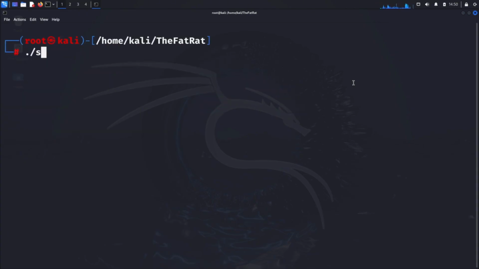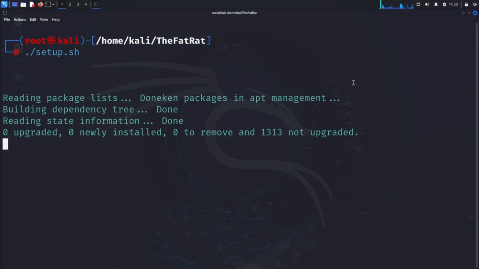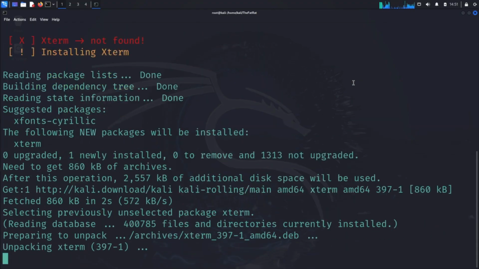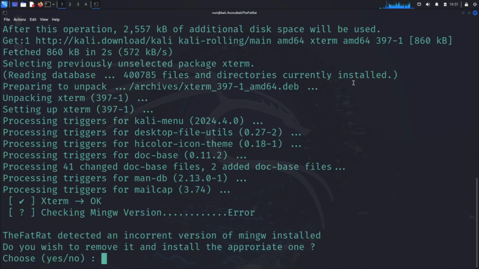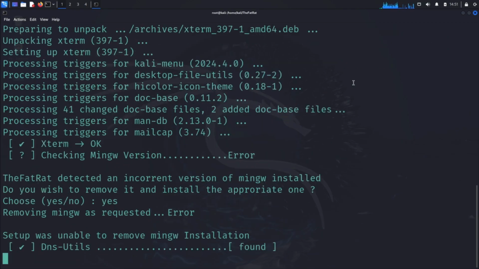Now run ./setup.sh to start the installation. Watch how it checks for all necessary modules. If you see a prompt about an incorrect version of MinGW, type yes to install the correct version.